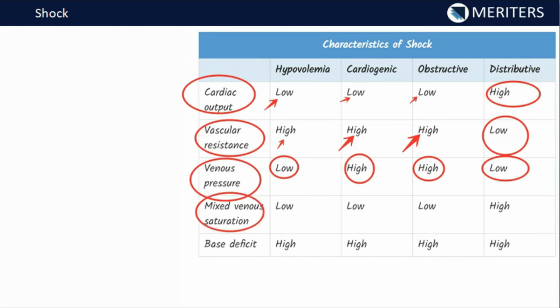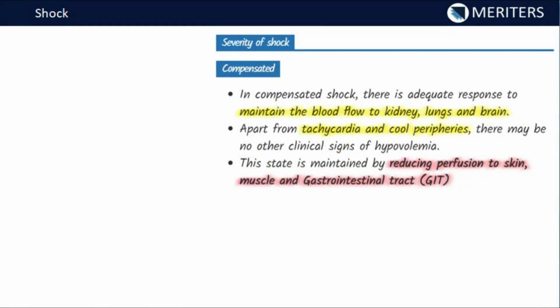Now the mixed venous saturation is low for all the three, but the mixed venous saturation will be high for the distributive type of shock. Now the base deficit for all the types of shock has to be high. So these are the various parameters which can be asked in exam, and we have to be clear with this chart.